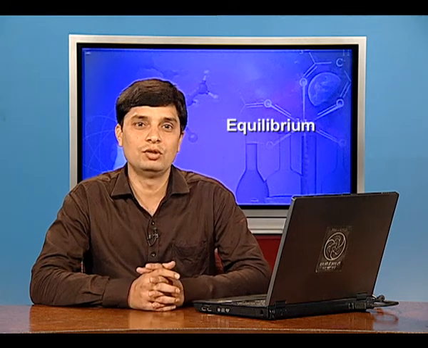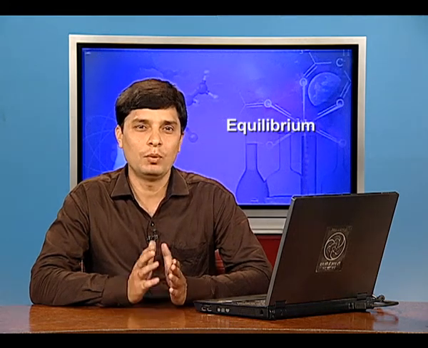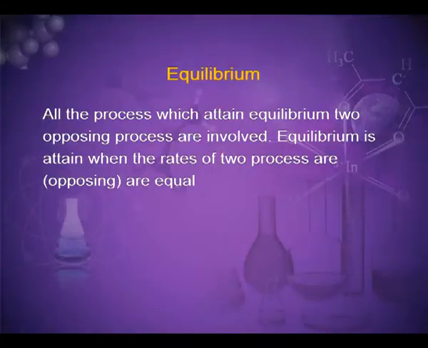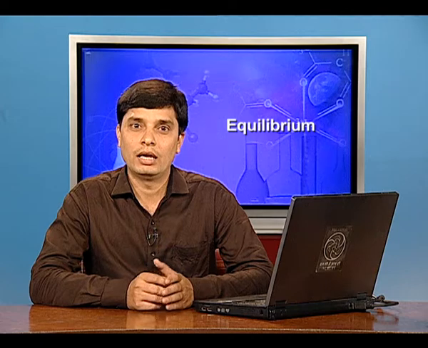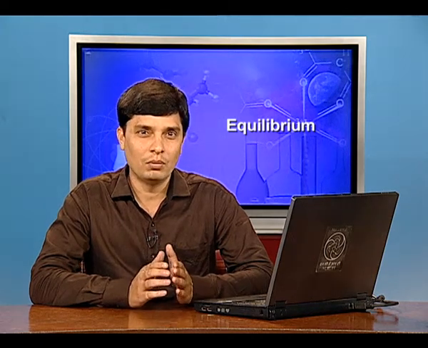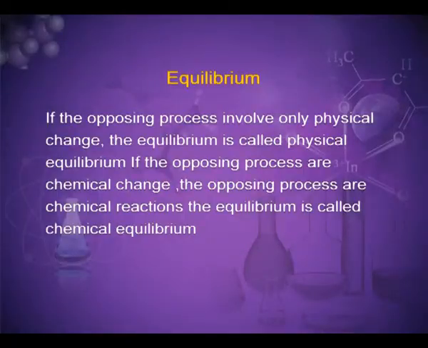In all the processes which attain equilibrium, two opposing processes are involved. Equilibrium is attained when the rates of the two opposing processes are equal. If the opposing processes involve only physical change, the equilibrium is called physical equilibrium, and if the opposing processes are chemical reactions, the equilibrium is called chemical equilibrium.